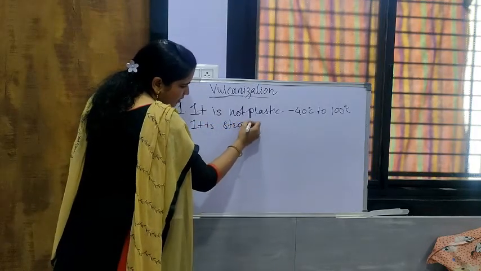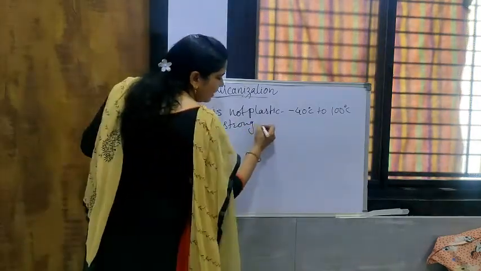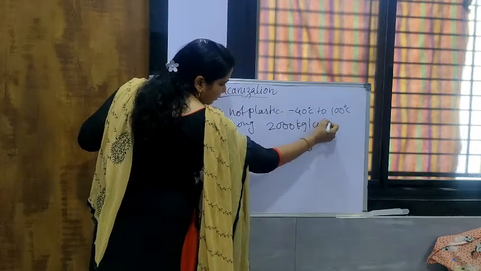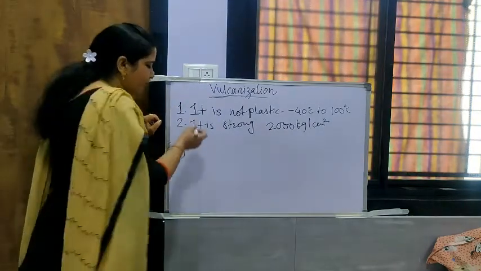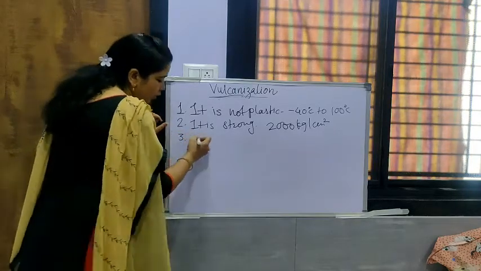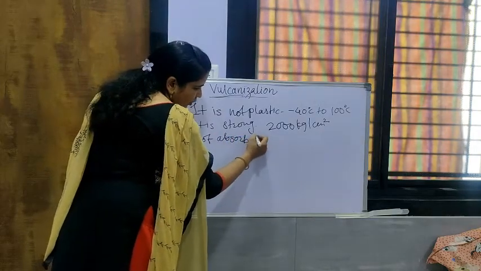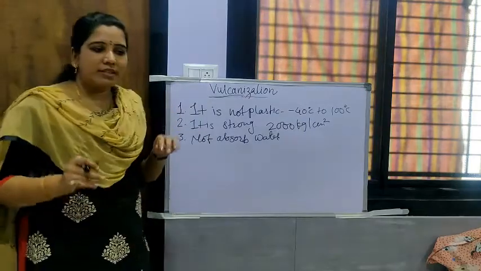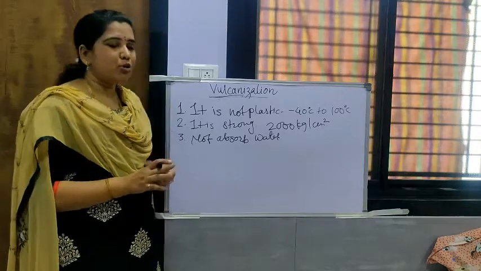Now second point, it is strong. That is, it means that it can bear a load of 2000 kg per square centimeter. Means it is having a very high tensile strength. So it is very strong. Now it does not have a tendency of absorption of water. It does not absorb water, it doesn't swell.